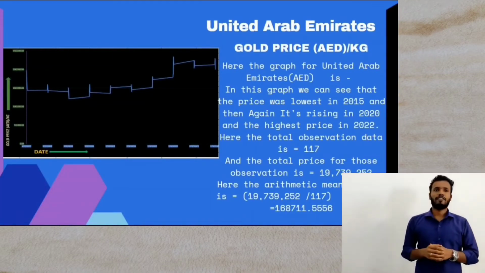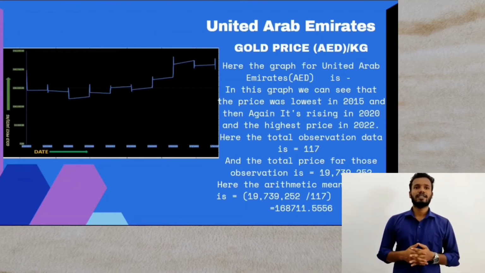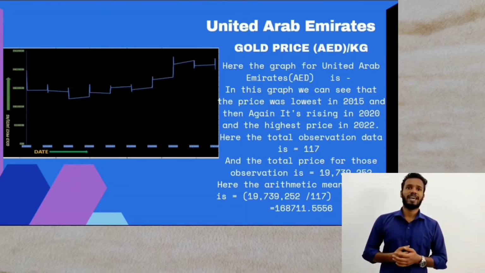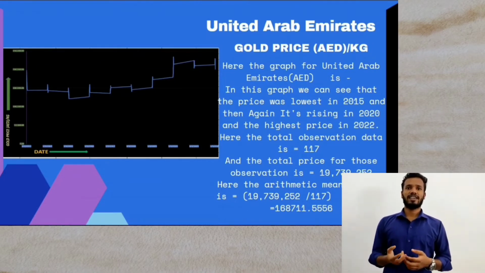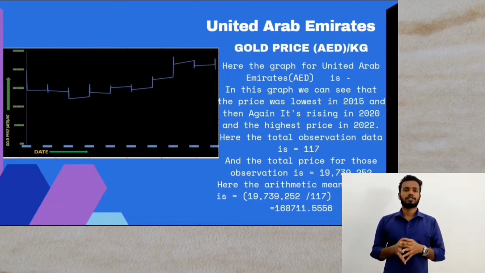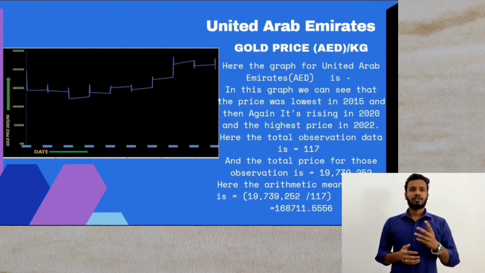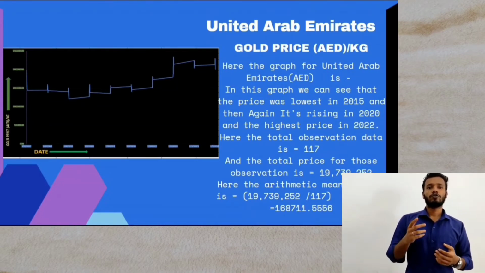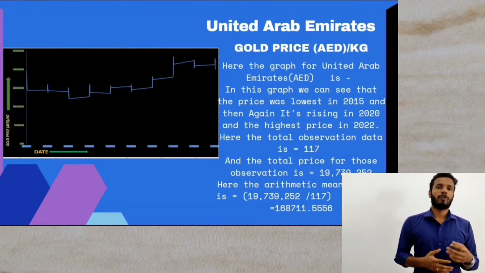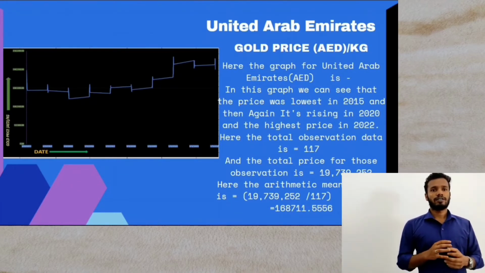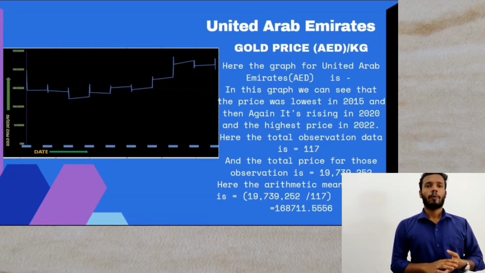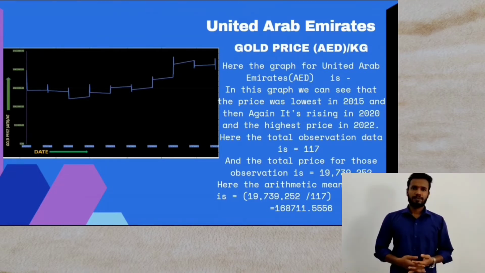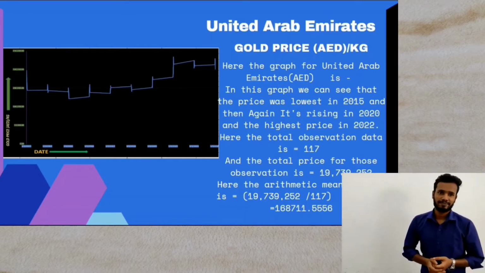Here is the graph for United Arab Emirates. In this graph we can see that the price was lowest in 2015, rising again in 2020, and then the highest price in 2022. Here the total observation data is 117 and the total price for those observations is 19739.252. Here the arithmetic mean for AED is 168711.5556.